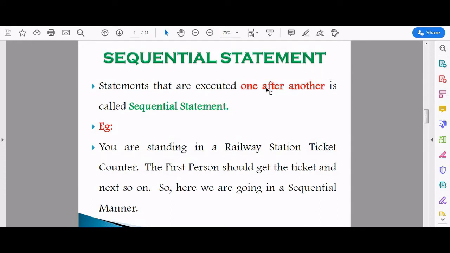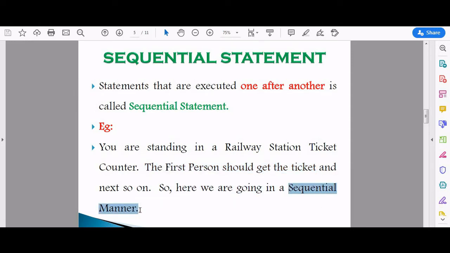Sir, what is meant by one after another? Let's take an example. If you are standing at a railway station ticket counter, there may be some persons standing before you. So the first person should get the ticket, and then the second person, then the third person. Then only you can get the ticket. So here the ticket is issued in a sequential manner.